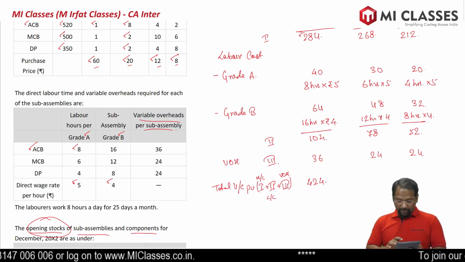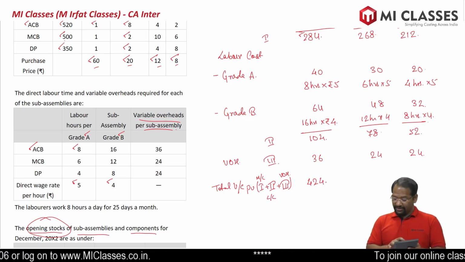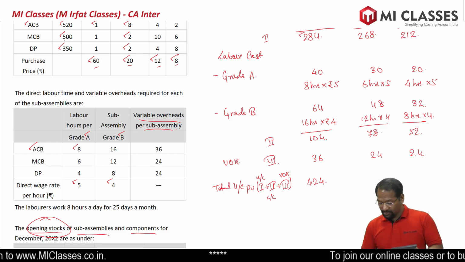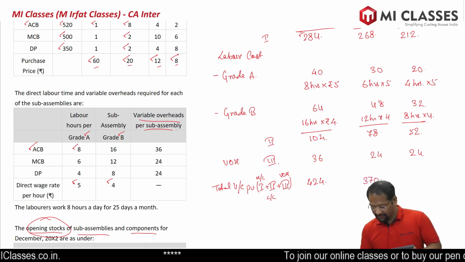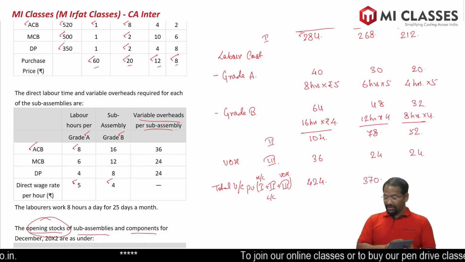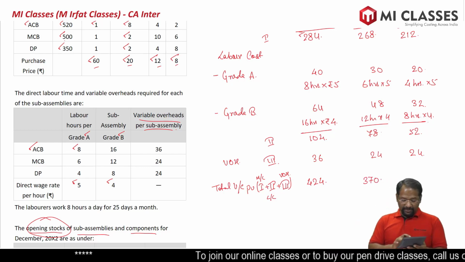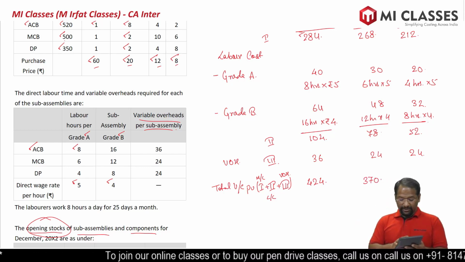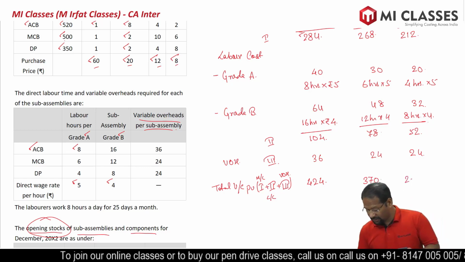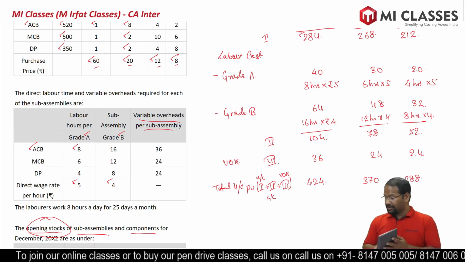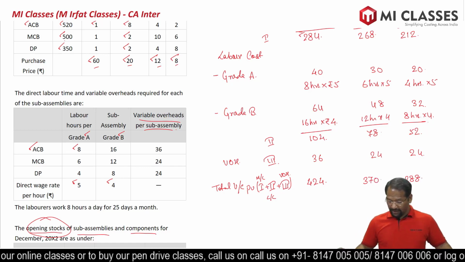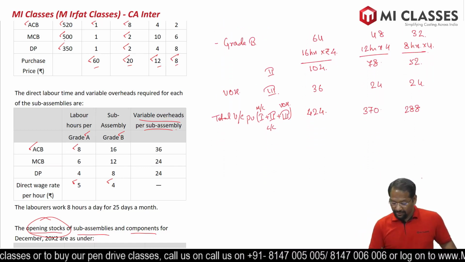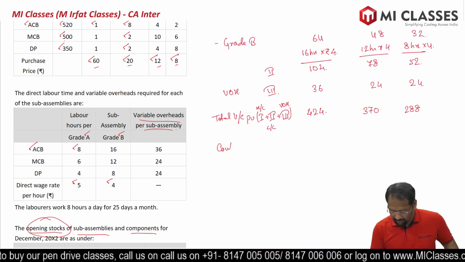Second one 268 plus 78 plus 24. So we got 370 as a total variable cost per unit. Similarly, third one DP 212 plus 52 plus 24. So we got 288 rupees. Fine. Now we will calculate contribution per unit.